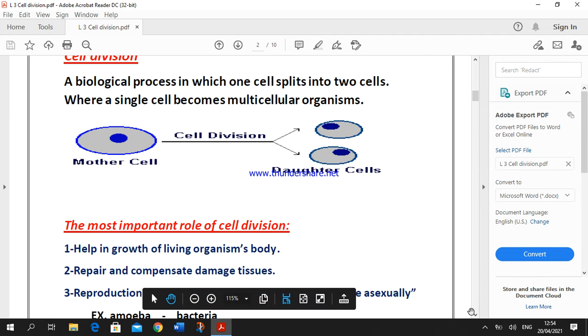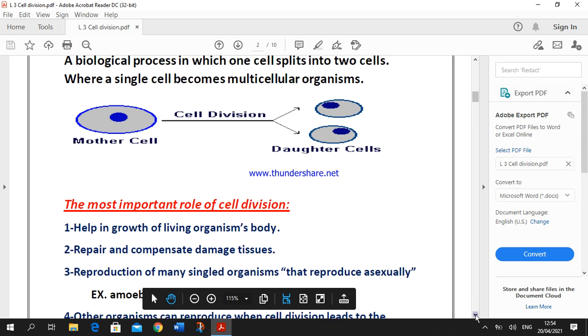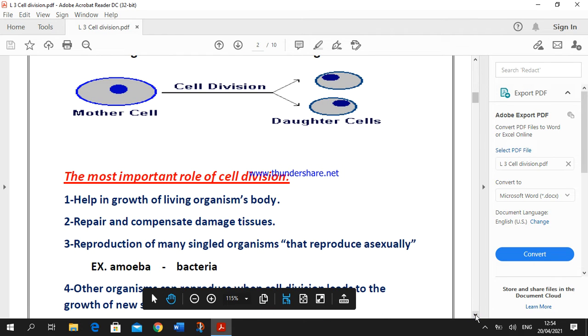We have many single-celled organisms, known as unicellular organisms, that reproduce asexually and depend on cell division to reproduce and to produce new organisms, like amoeba and bacteria. Also, other organisms can reproduce when cell division leads to growth of new structures, like cactus, okay?